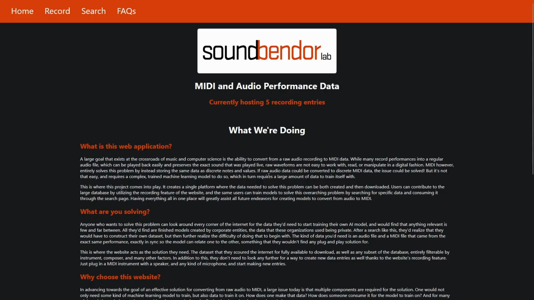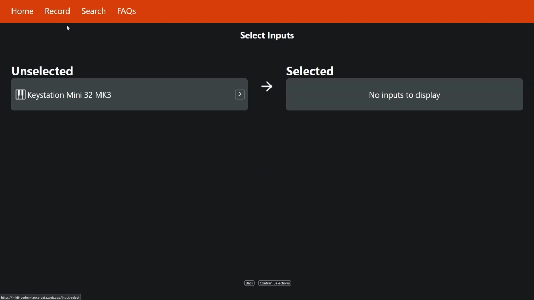From our homepage, we can access the recording section of our app from the top navbar. I'll just go ahead and click record up here.